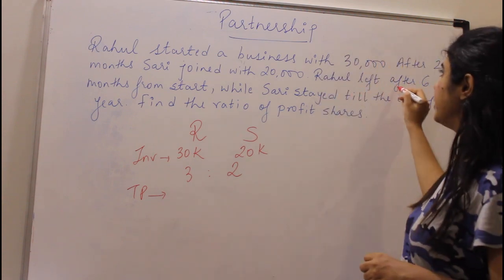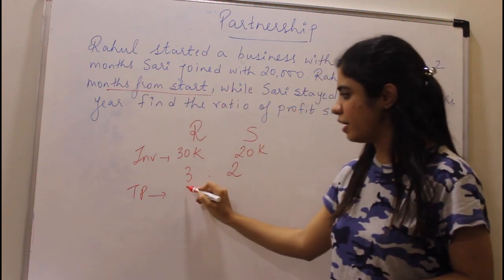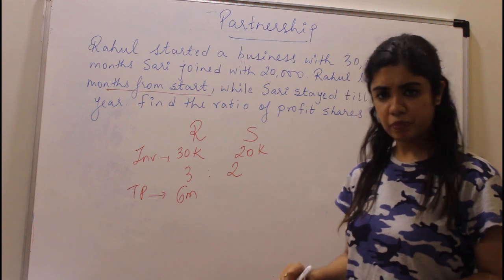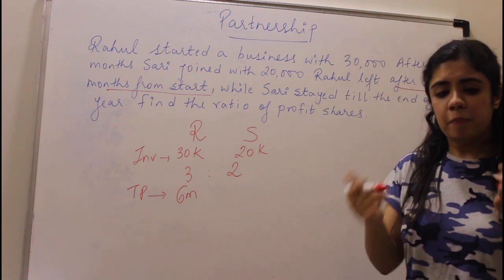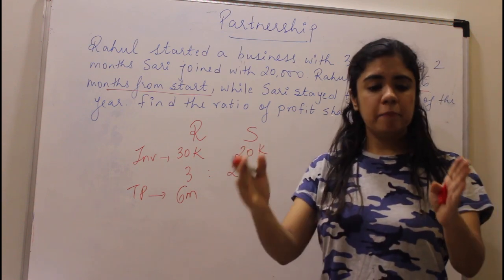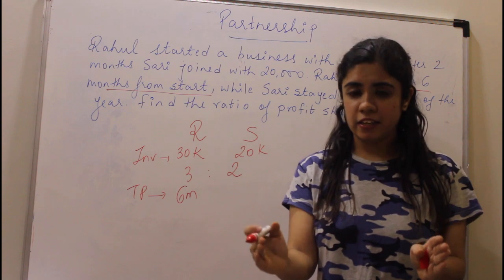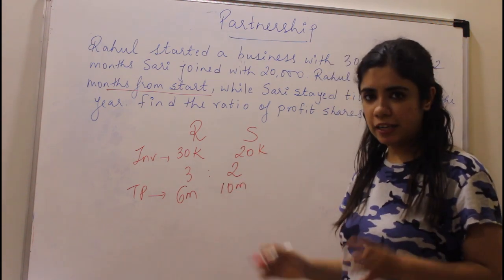Rahul kept the money for 6 months from the start, so Rahul was there for 6 months. Sari had joined after 2 months of the start, but she was there till the end of the year. तो 2 months के बाद आई, but पूरा end of the year तक थी. So she kept her money for 10 months. Correct? She was there for 10 months.